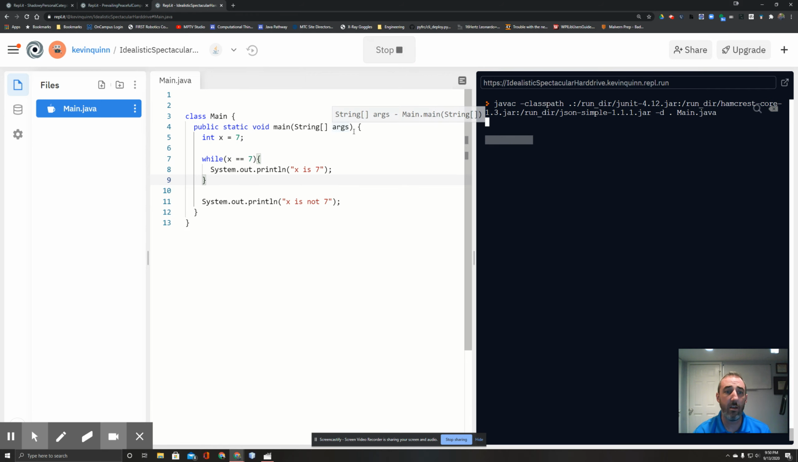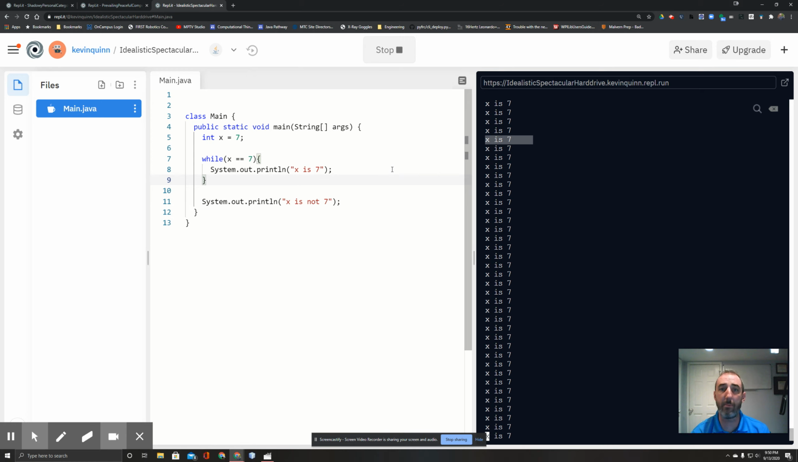Since x is 7 and we have no way to change it, we are going to get trapped in what's called an infinite loop. You can see the program just keeps running. If you look at the bottom of the screen, you can see it just keeps printing this message. So let's stop it. I could scroll up for you. You can see me drag this bar here. There is a whole lot of those statements. So infinite loops can be a big problem in programming.